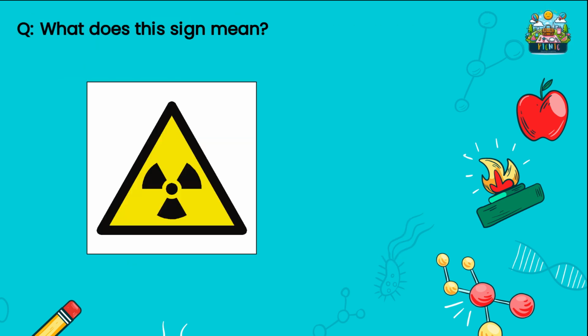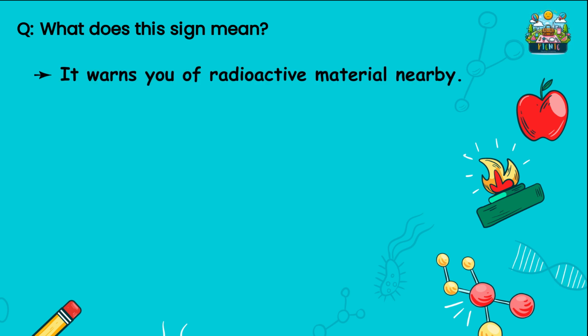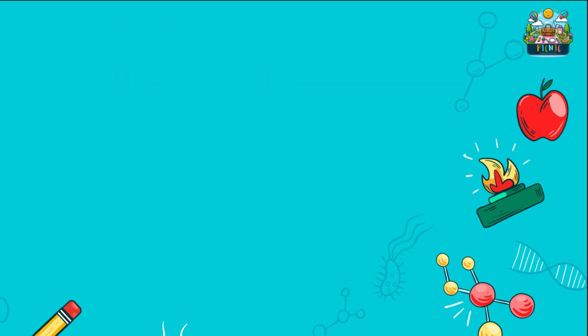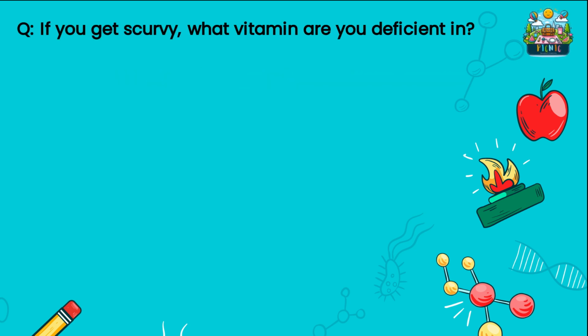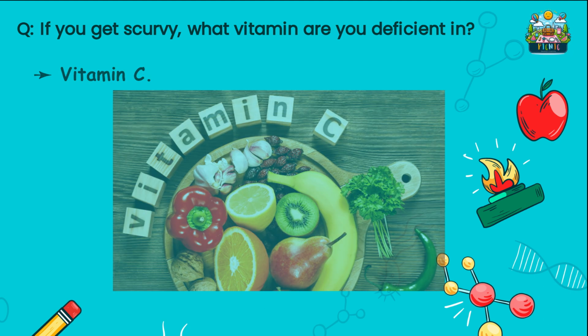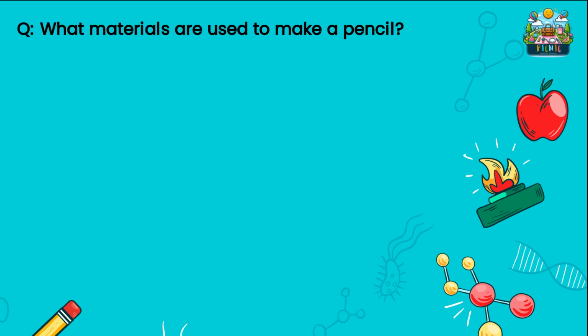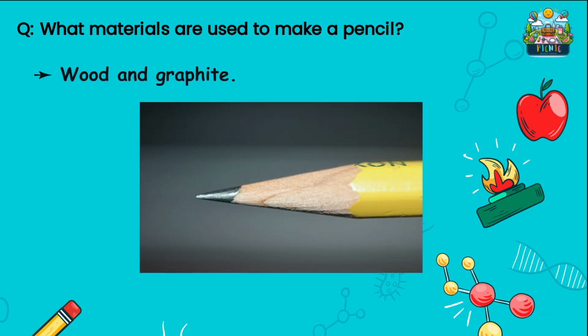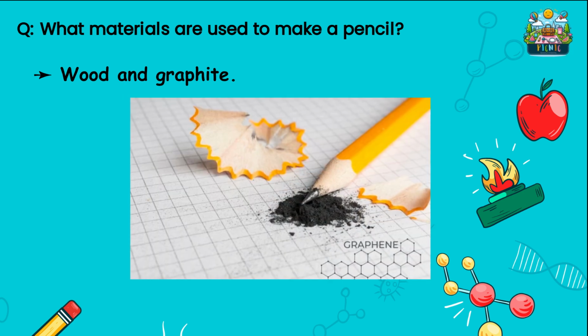What does this sign mean? It warns you of radioactive material nearby. If you get scurvy, what vitamin are you deficient in? Deficiency of vitamin C causes scurvy. What materials are used to make a pencil? Graphite is wrapped with wood to create a pencil.